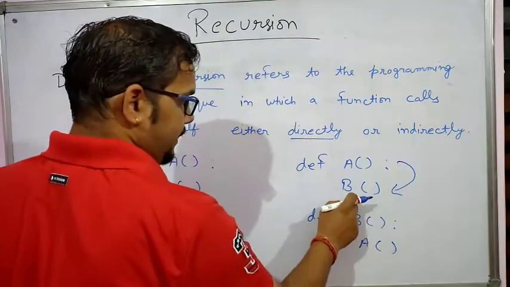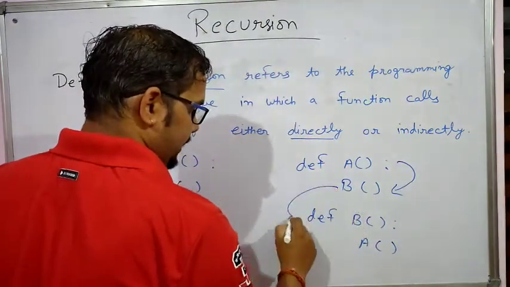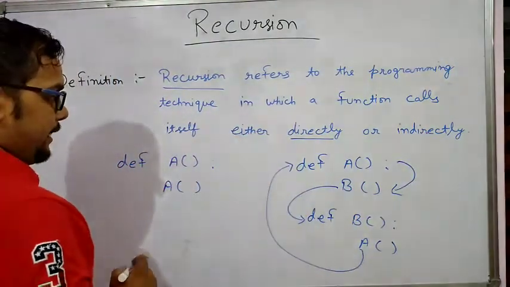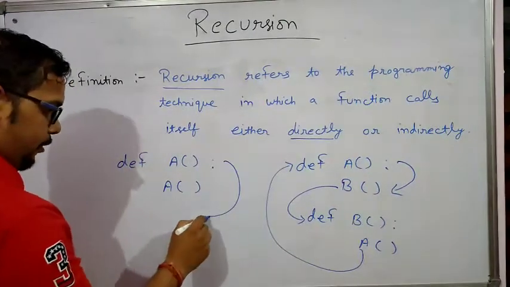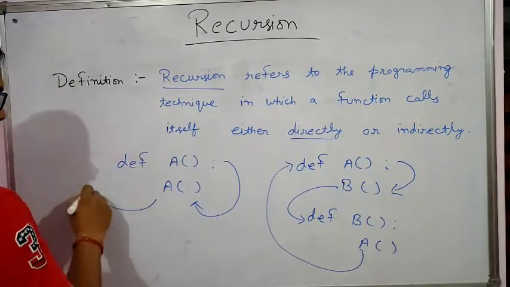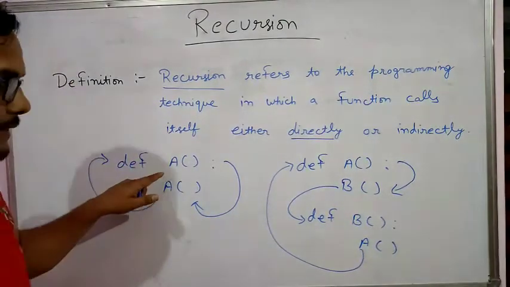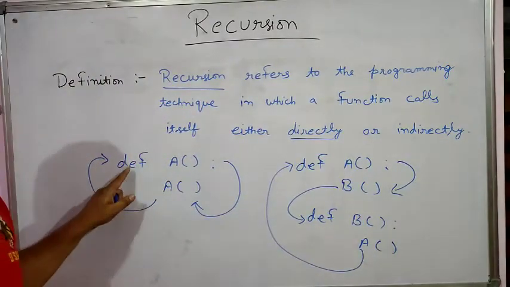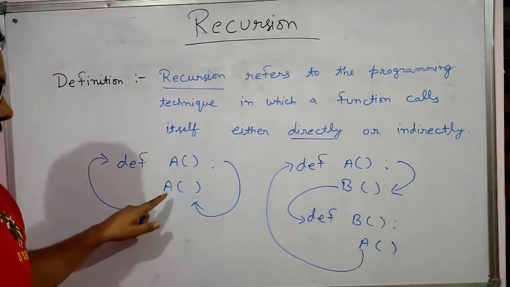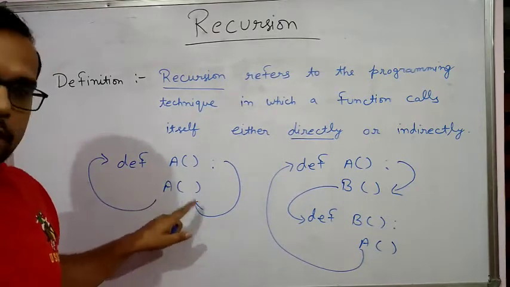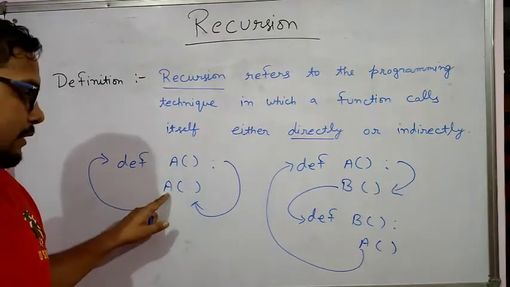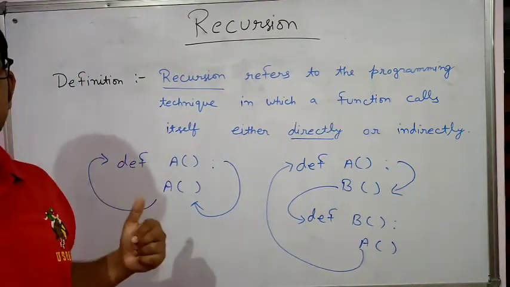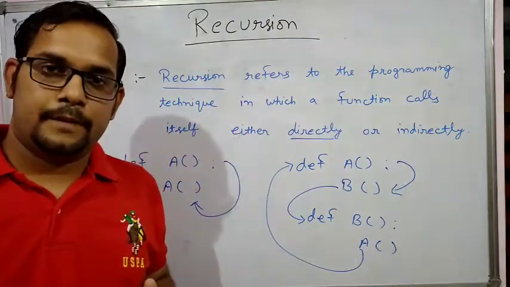First it goes here, then when function B calls, it goes here, and then again the same thing. Here it forms a circle. When a definition A is written and inside it there is a calling part of the same function, it will generate an infinite loop.